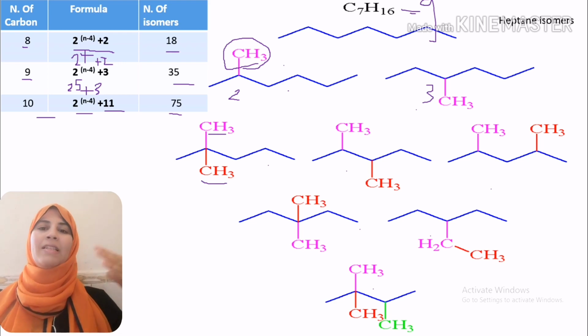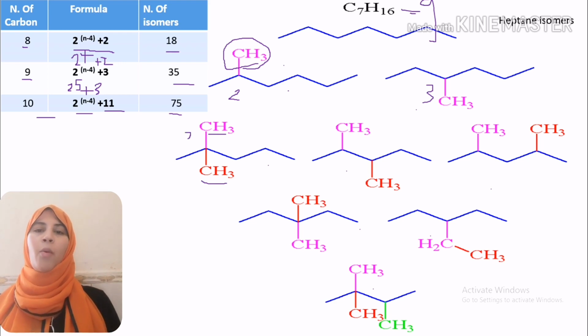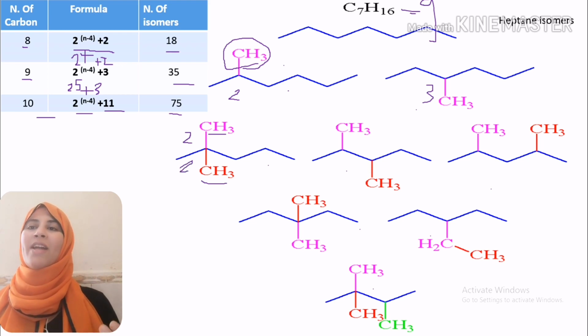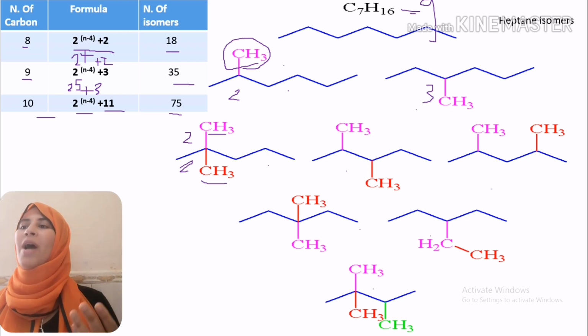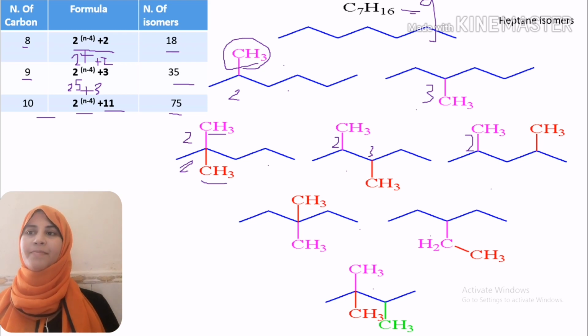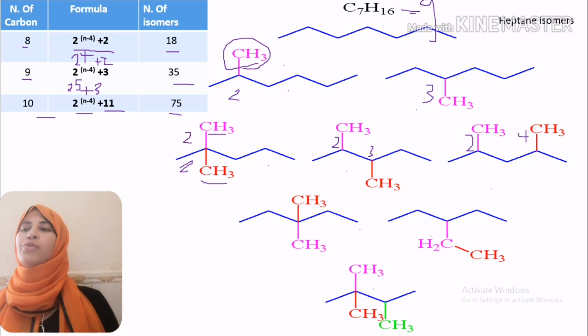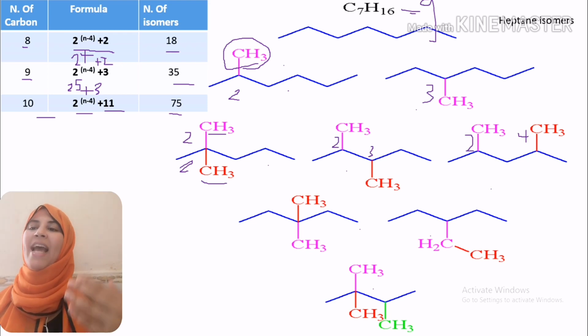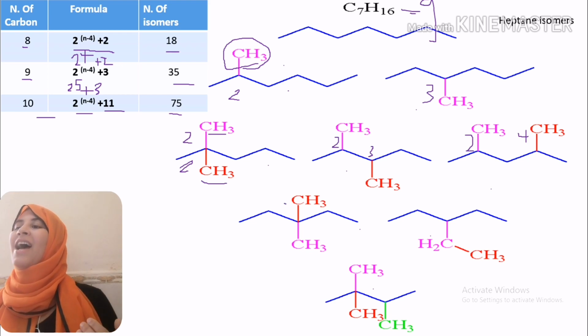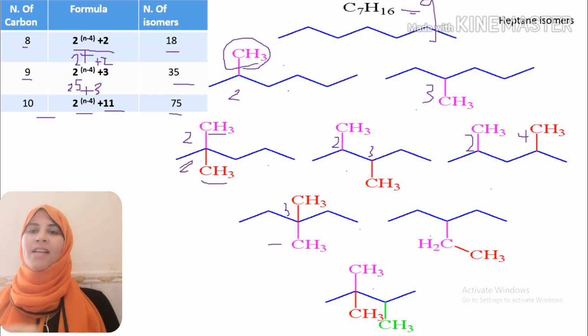The possibilities for changing the position of our methyl group will give us different types of isomers, such as 2,2-dimethylpentane, 2,3-dimethylpentane, and 2,4-dimethylpentane. We also transfer our methyl group to give 3,3-dimethylpentane and 3-ethylpentane.